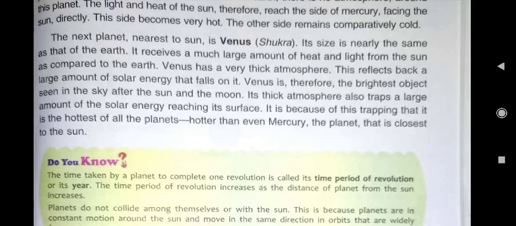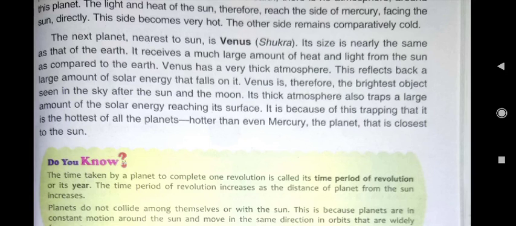Its thick atmosphere also traps a large amount of the solar energy reaching its surface, and because of this trapping, it is the hottest of all the planets. Although Mercury is the nearest planet, due to its thick atmosphere, Venus is the hottest planet of all the planets, hotter than even Mercury, the planet that is closest to the sun.